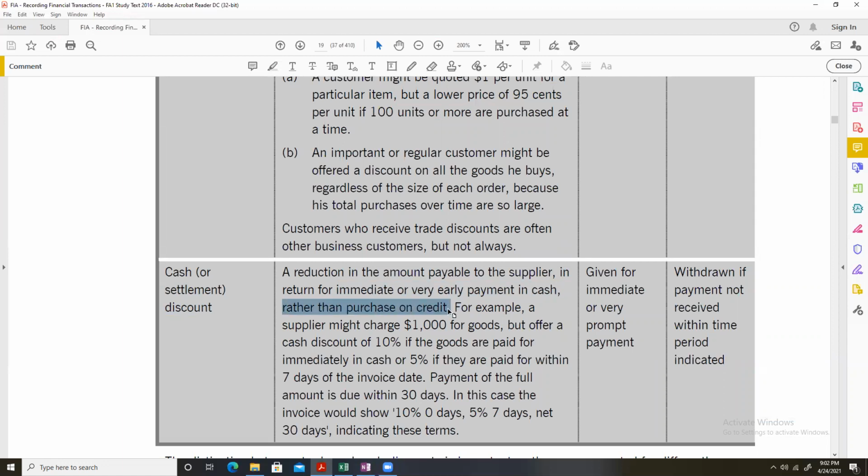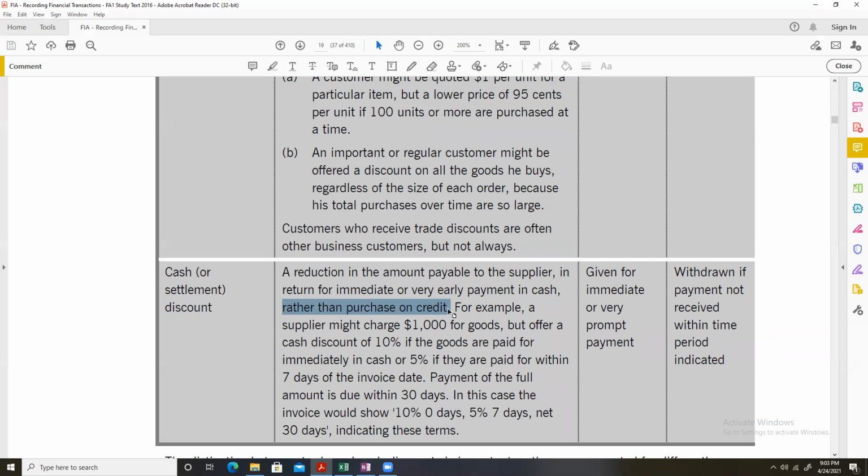Now, these discounts are more common where there are credit sales, where there are sales on a credit basis. Companies make sales to their customers, to their clients, and they give them some time to make payment.